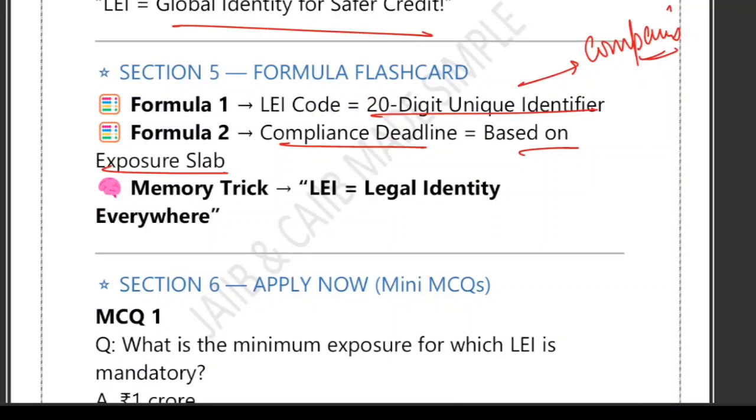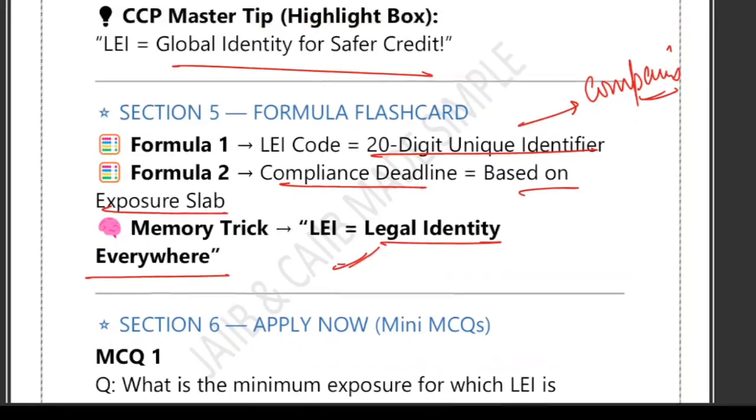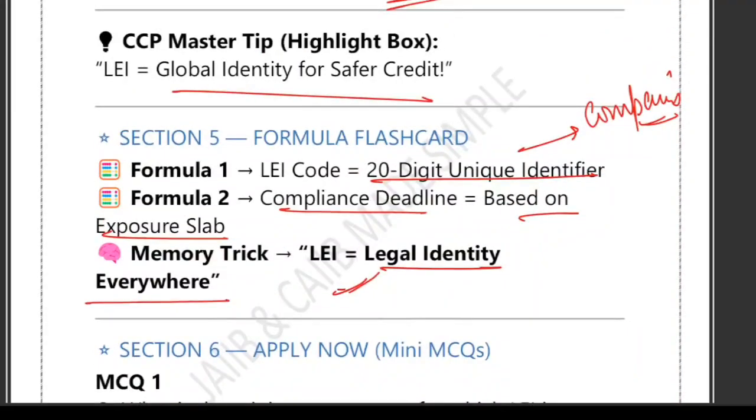So the memory trick is that legal identity everywhere. This is a way you can remember it. Just remember this phrase and you will never forget what LEI stands for. Legal identity everywhere. Right? Or actually, it is legal entity identifier.